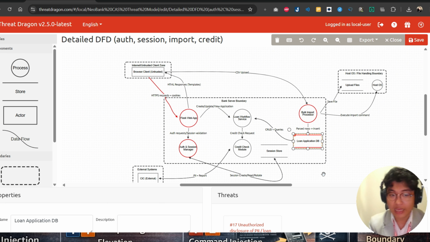IDOR, on the other hand, is information disclosure and elevation of privilege at the object layer. XSS, on the other hand, is tampering enabling information disclosure. Command injection is tampering and elevation at the OS boundary. And session hijacking is spoofing and elevation at the client-server boundary. This structured analysis ensures that our defense addresses both exploitability and impact.